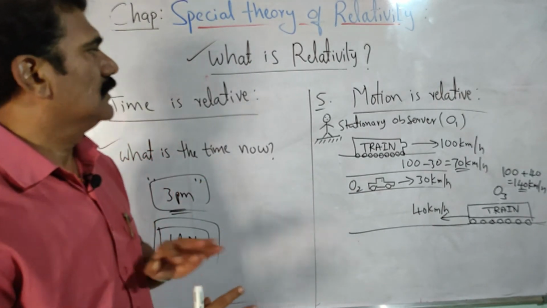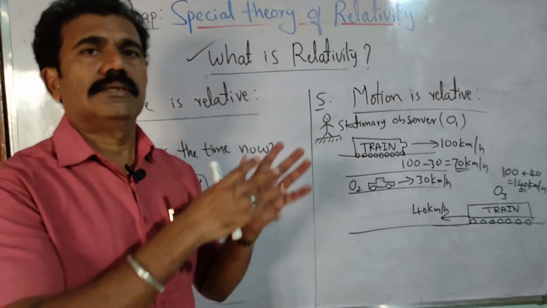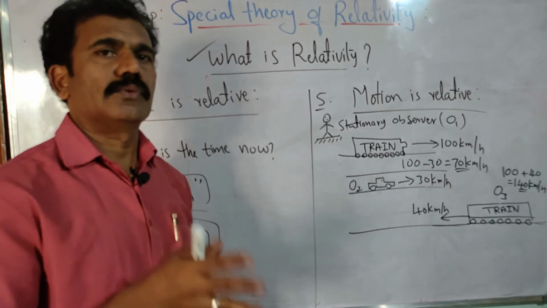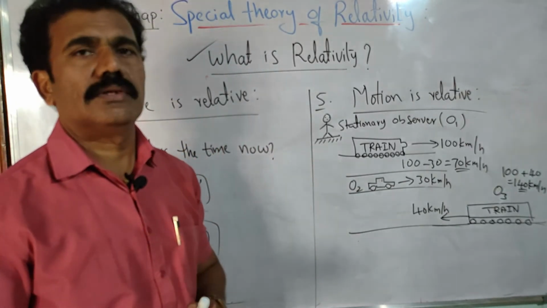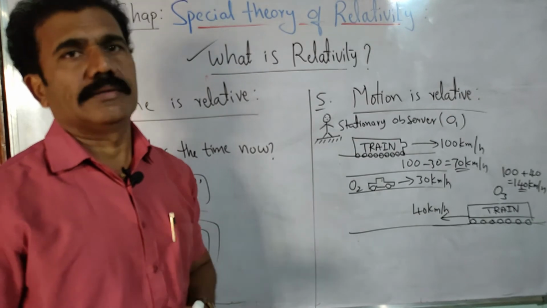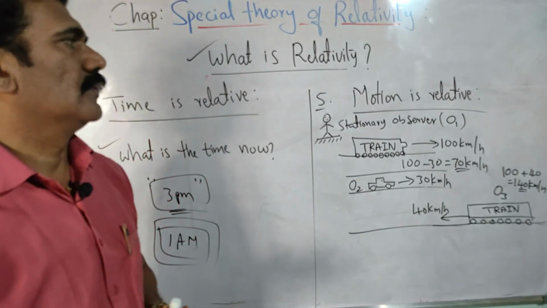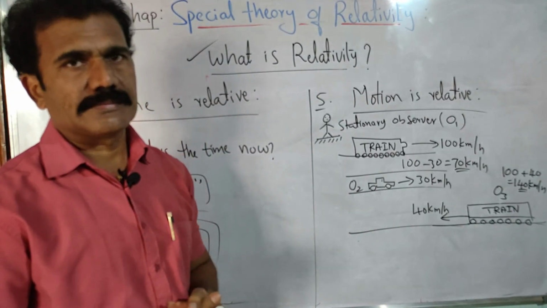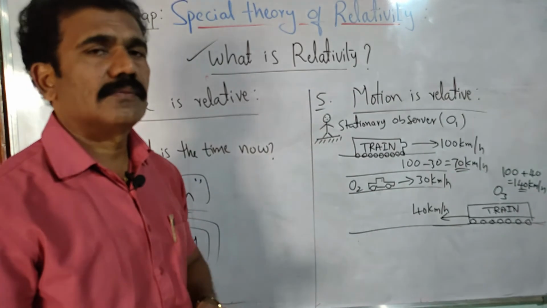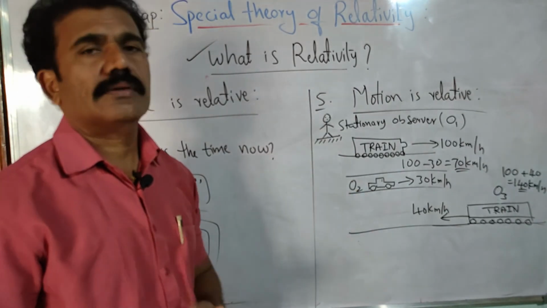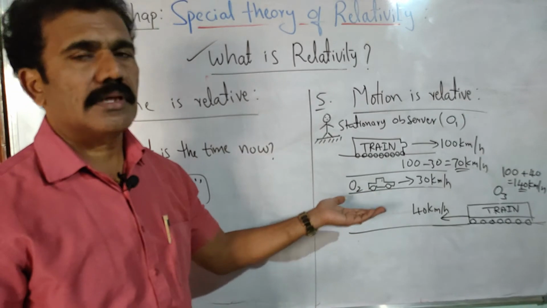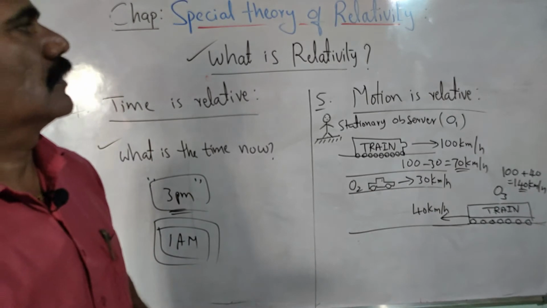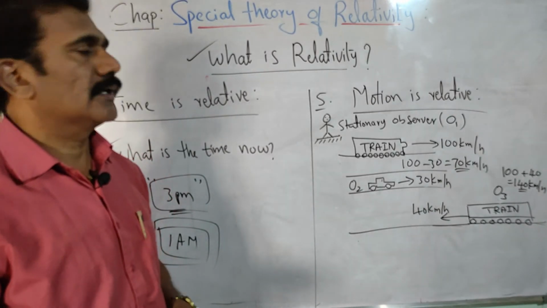According to Einstein, before Einstein we were considering so many parameters as absolute quantities, and later we can prove that those quantities are not actually absolute. They are variant. When you say with respect to, you have to understand that you are measuring with respect to some frame of reference. That frame of reference may be a stationary observer, or a moving observer, moving in the same direction or in the opposite direction. So many physical quantities are relative according to Einstein.